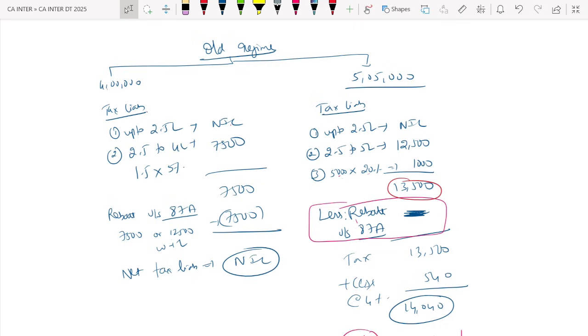You will not get the rebate if your income crosses 5 lakh. Even if 1 rupee, if it crosses, you won't get. Tax 13,500, cess 540, total amount is 14,040. No rebate. Old regime, no rebate. Yes or no? Take a picture.